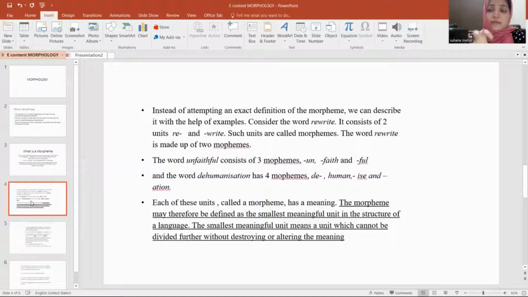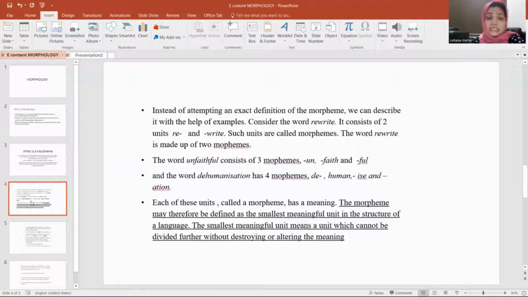So a morpheme is a basic unit of meaning; you cannot further divide it. You cannot divide that morpheme into two without destroying or altering its meaning. So the smallest meaningful unit which cannot be further divided without destroying or altering the meaning, that is a morpheme.